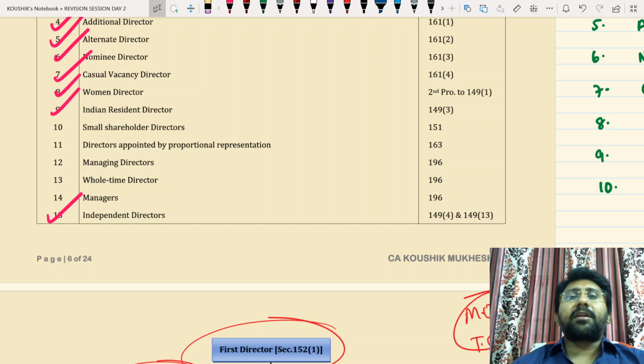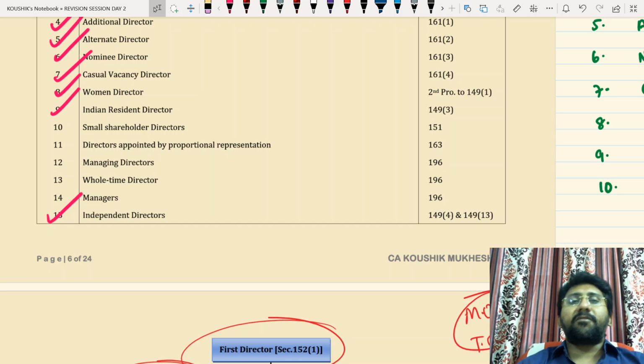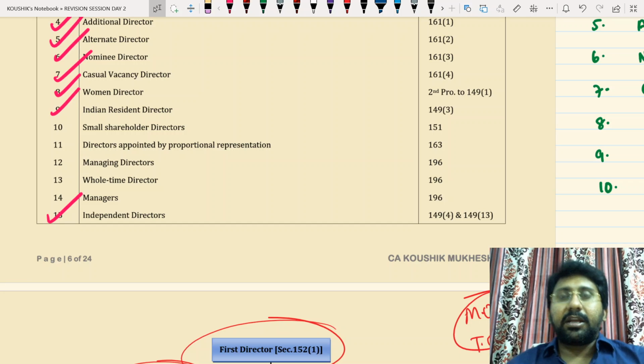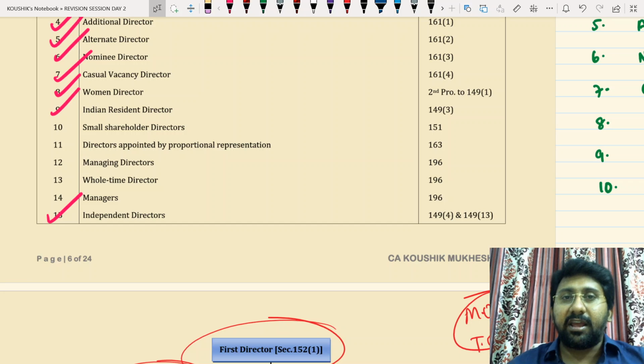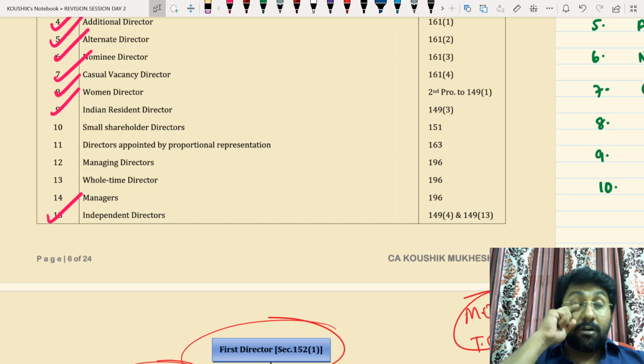Next one, independent director, alternate director. If you want to appoint an alternate director for an independent director, that new person should also qualify the independence criteria. Next one, what is the tenure of office? You can continue up to the permissibility or return back to India, whichever is earlier. And for the purposes of retirement and reappointment, whose tenure will be taken, original and not the alternate.